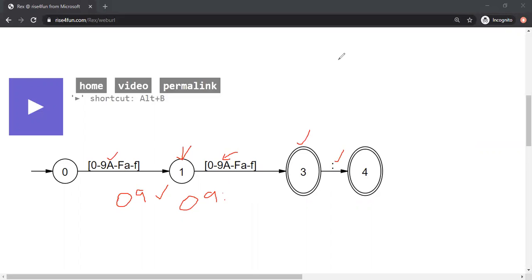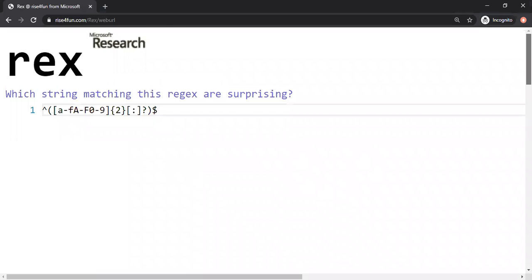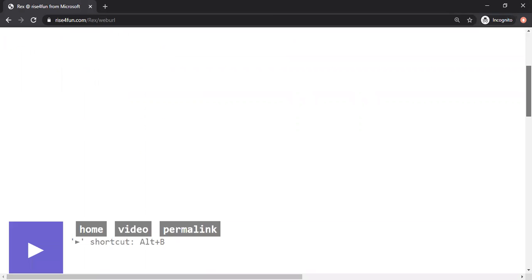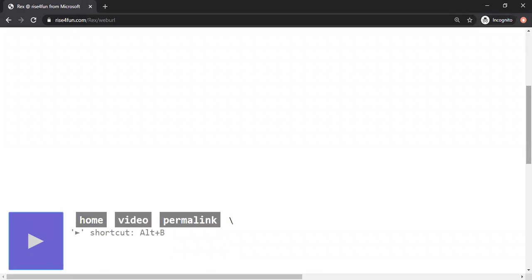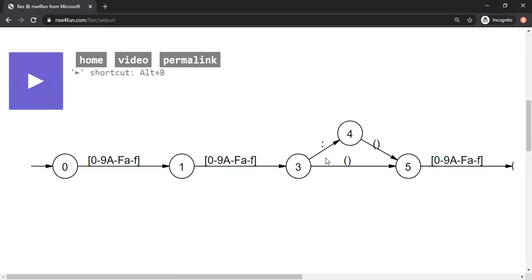All right, so what shall we do now? We can go back here and look at this regular expression and make some minor changes. Let's say we would like the pattern to repeat multiple times. Let's say we want this to repeat 2 times. So how do we do that now? Well, we just go and generate the graph, and the graph should come out anytime soon. So it has come out.